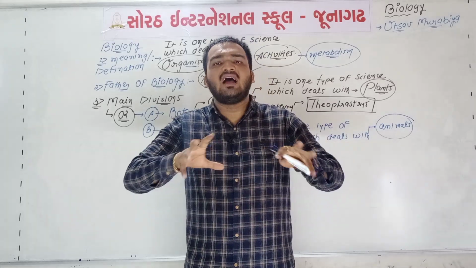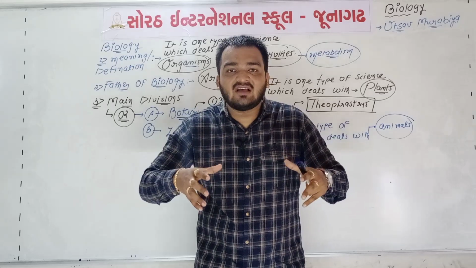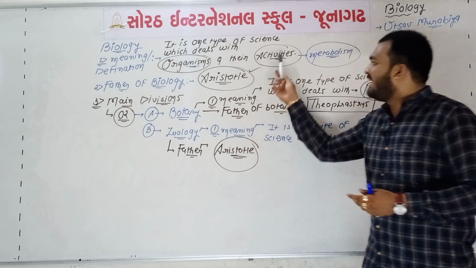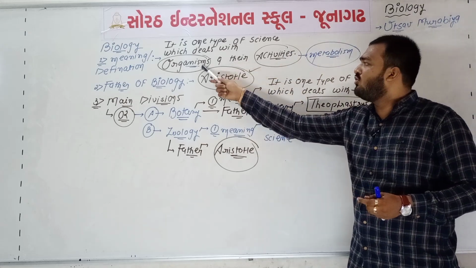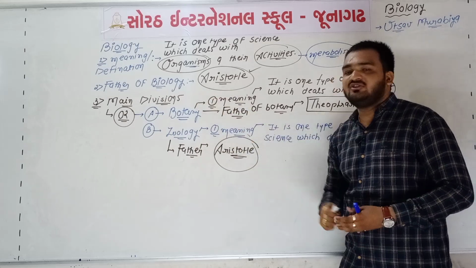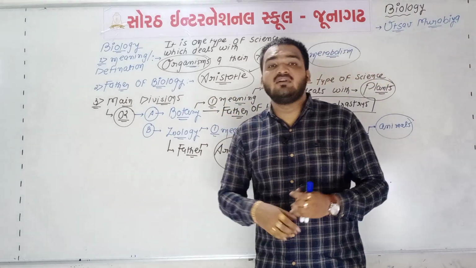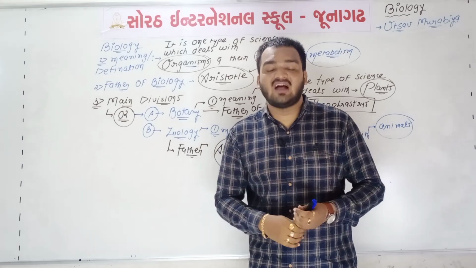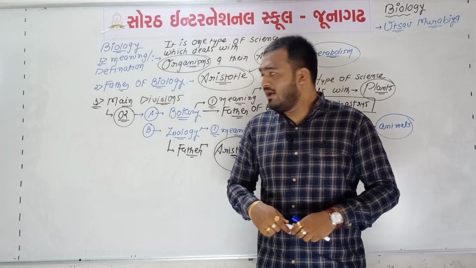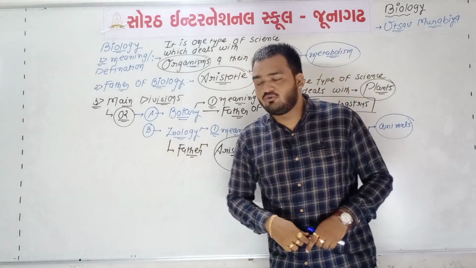Okay, these are all the different types of activities, and these activities are performed by organisms. Biology is one type of science which deals with organisms and their activities, and the father of biology is Aristotle. There are many different divisions or branches, but there are two main divisions of the subject biology. The first one is botany and the second one is zoology.